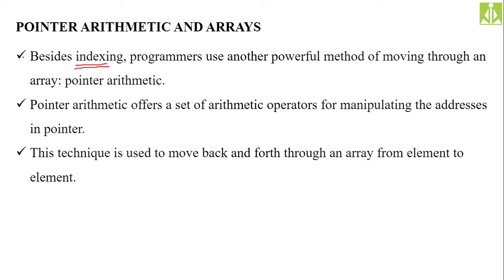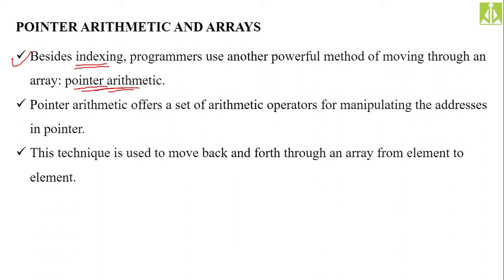So beside indexing, programmers use another powerful method of moving through an array, because in order to access the elements from an array, we need to move back and forth inside the array. Then only we can point to the second element, then third element, then fourth element, likewise, and then only we can access the values from that array. Moving back and forth is very important whenever we are accessing the array elements. So the first approach is indexing, and the second approach is pointer arithmetic. Using pointer arithmetic also, we can move back and forth inside the array, and we can access the elements from the array.